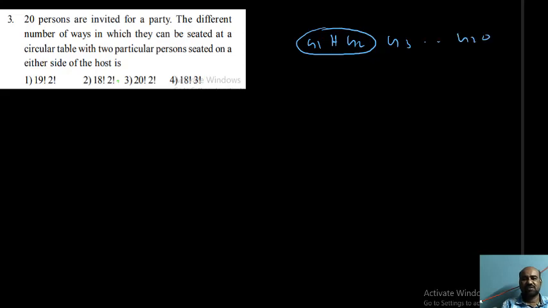Here we have 20 persons, 2 persons are gone, so 18 plus 1, 19 units. 19 units around the table can be arranged in (19 minus 1) factorial ways, and these two guests can change their places in 2 factorial ways. So finally, 18 factorial into 2 factorial ways you can arrange, so that two particular persons sit on either side of the host. 18 factorial into 2 factorial is the answer for the problem.